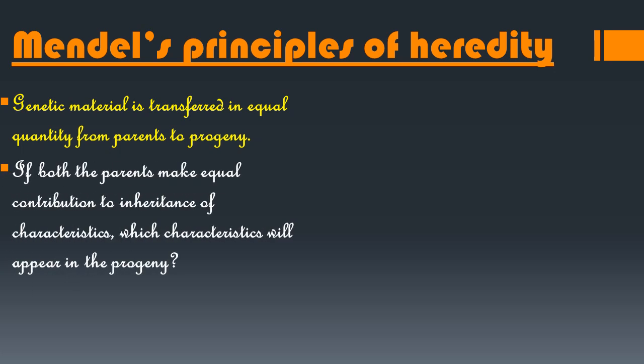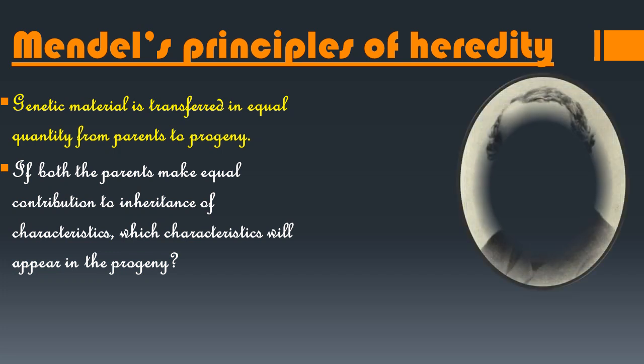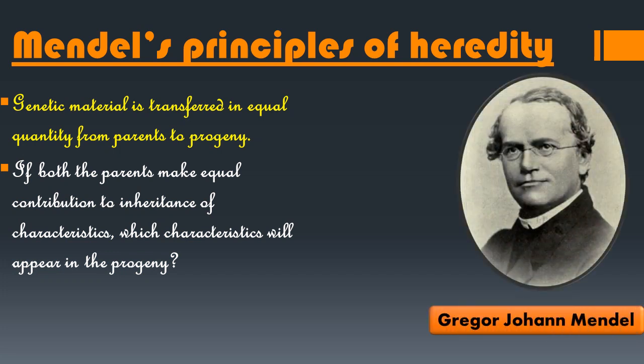So if both the parents make an equal contribution to the inheritance of characteristics, which characteristic will appear in the progeny? That means if genetic material is transferred in equal quantity, then which characteristic will appear in their children? Mendel carried out research in this direction and put forth the principles of heredity responsible for such inheritance.